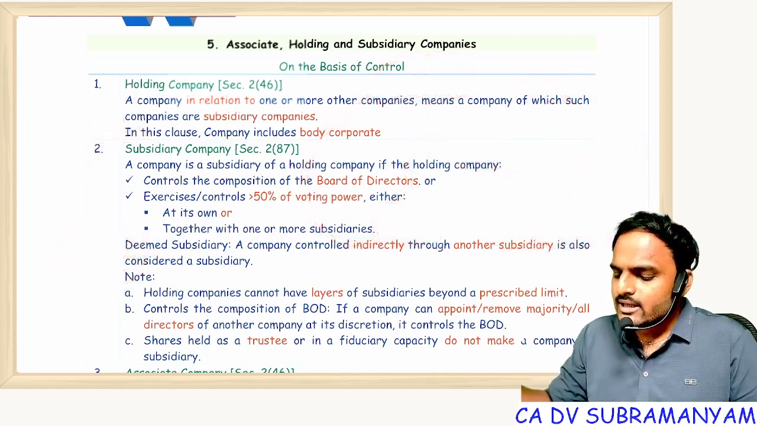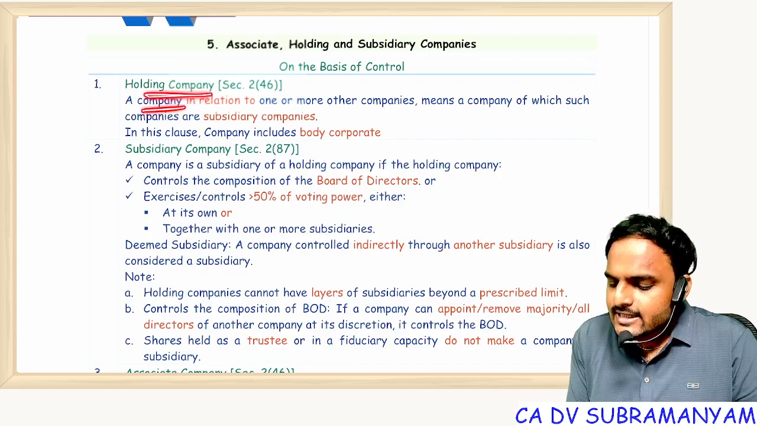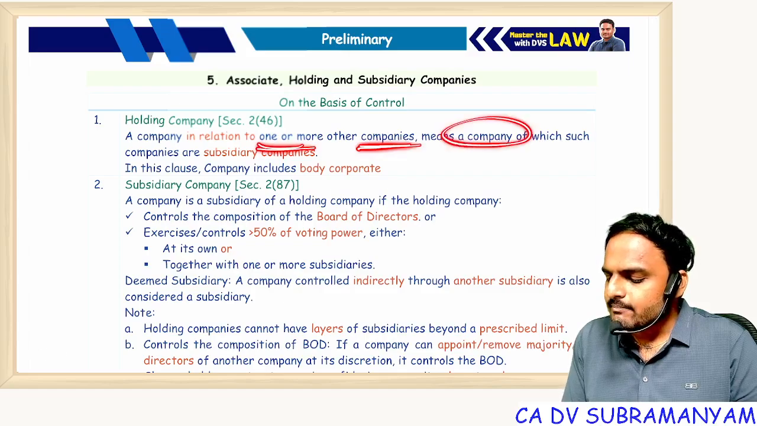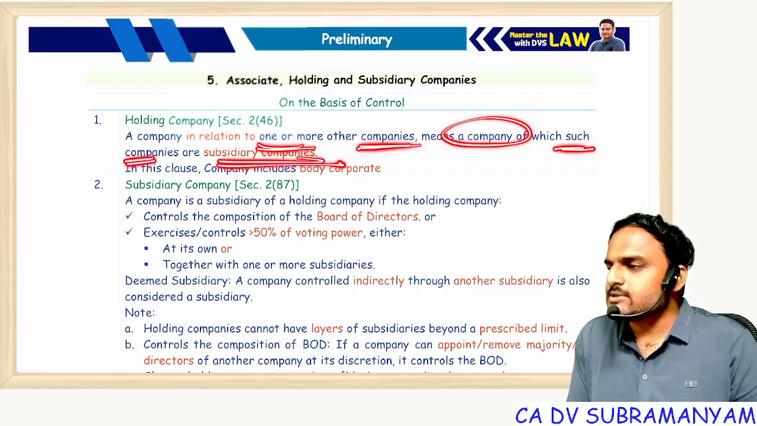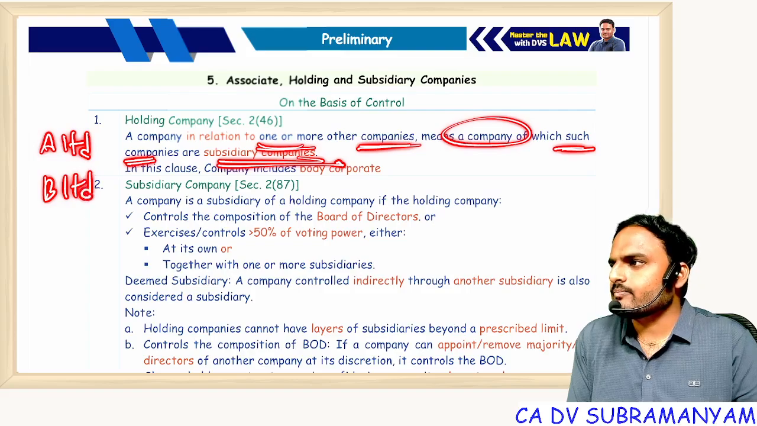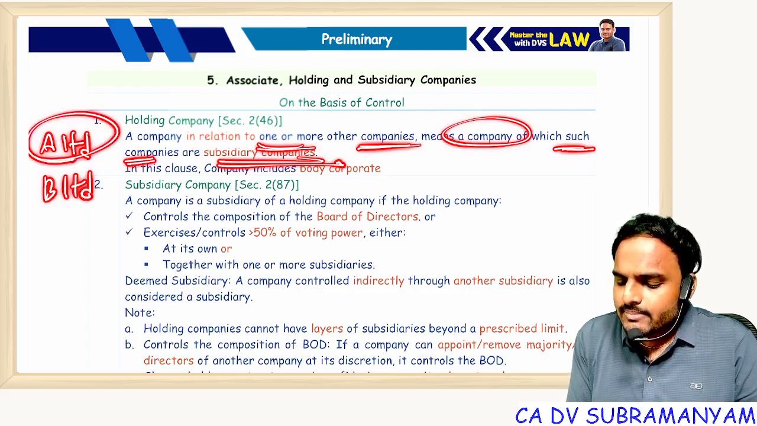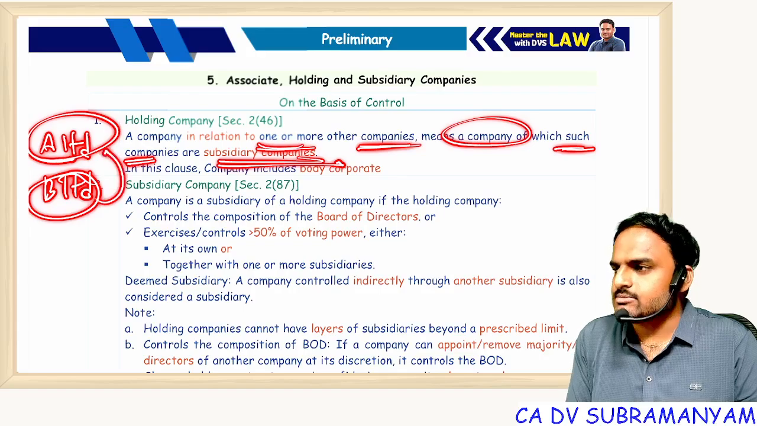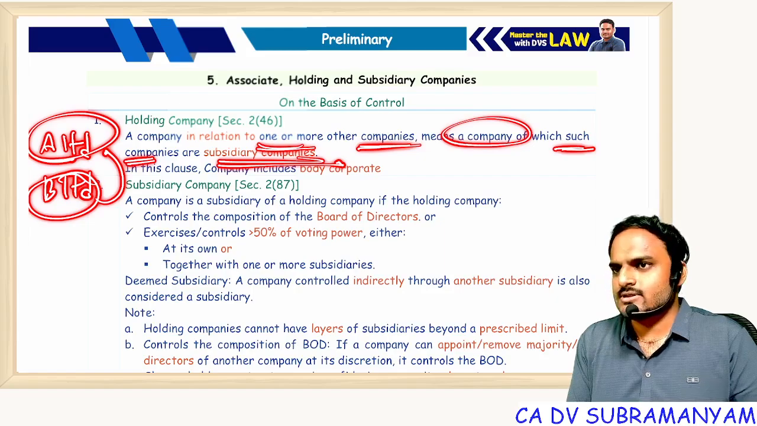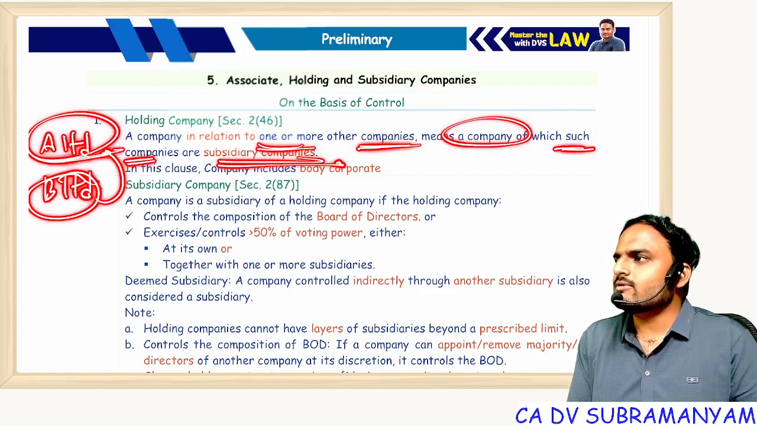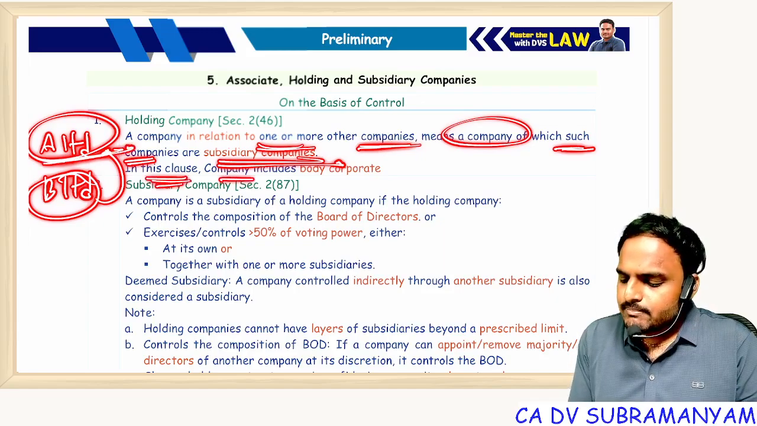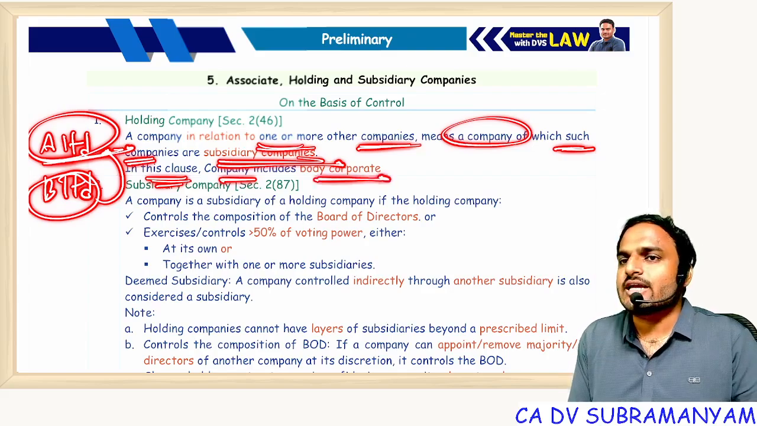So if you look at the holding company definition, a holding company, in relation to one or more other companies, means a company of which such companies are subsidiary companies. That means here we have two companies, A Limited and B Limited. A Limited is called the holding company when B Limited is its subsidiary. Very simple. Who is the father? One who has children. Yes or no? Now what is a holding company? One which has a subsidiary company is a holding company. So here company includes body corporate but not an individual.